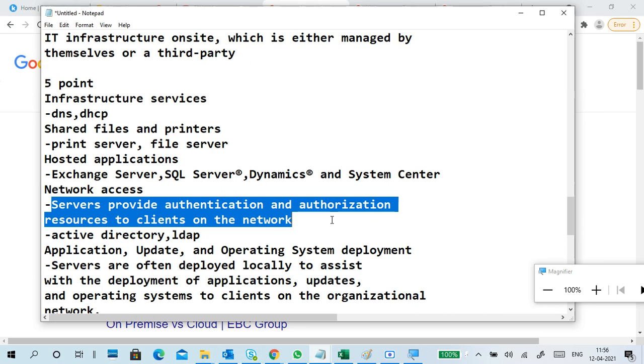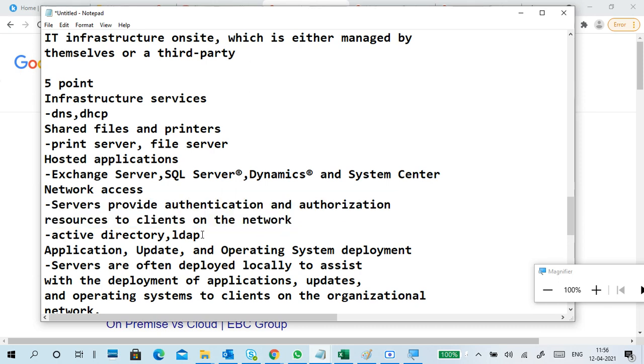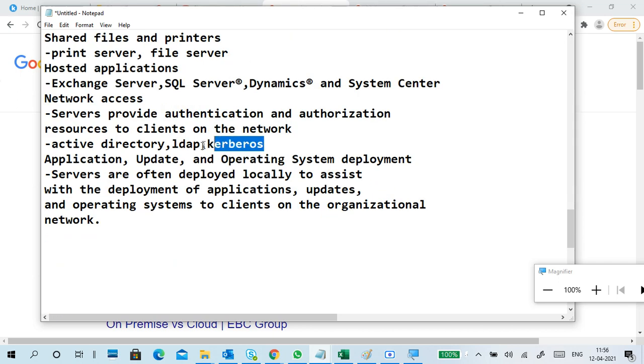Authorized to access the data, the file system, the printer, the application: that is called authorization. So the network access means it will authenticate the user and authorize the user also. Examples are Active Directory, LDAP, and Kerberos. Kerberos is an authentication protocol, LDAP is for authentication, and Active Directory is the store of usernames, passwords, and other things.